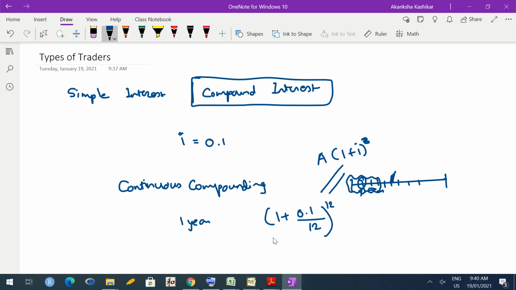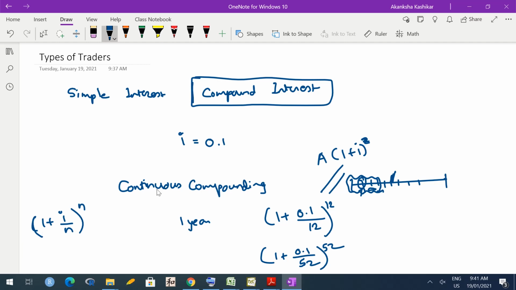Now, this is for monthly payment. If I want to pay on a weekly basis, then it would become (1 + 0.1/52)^52, assuming 52 weeks. So, in general, it would become (1 + I/n)^n if you are saying that the interest is paid n times. The same interest is distributed over n intervals and is paid at the end of every interval.